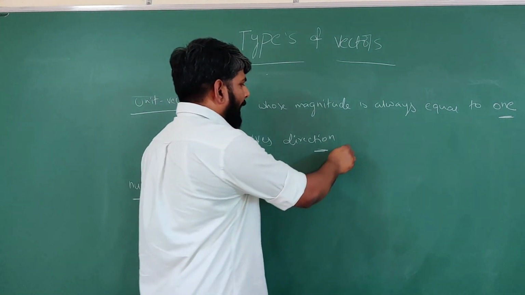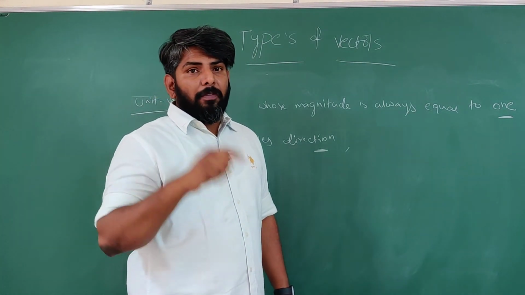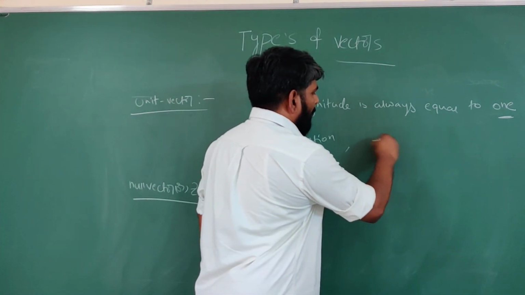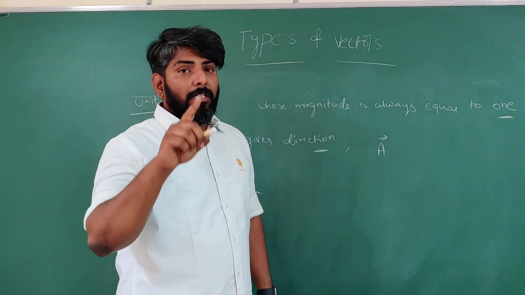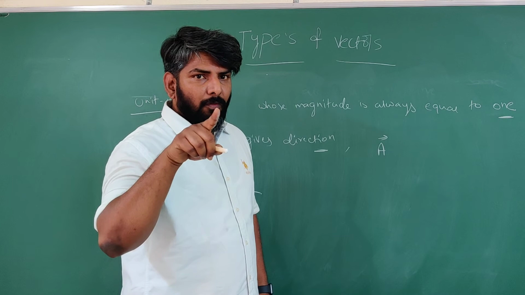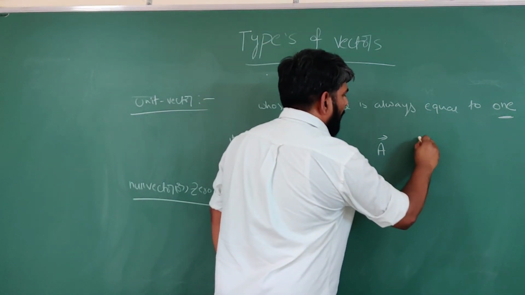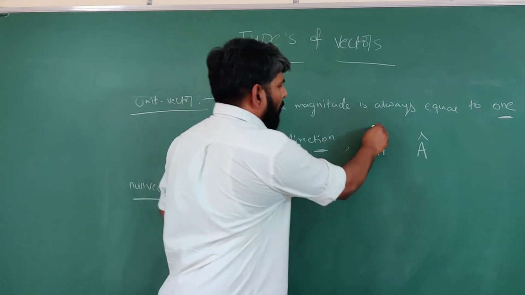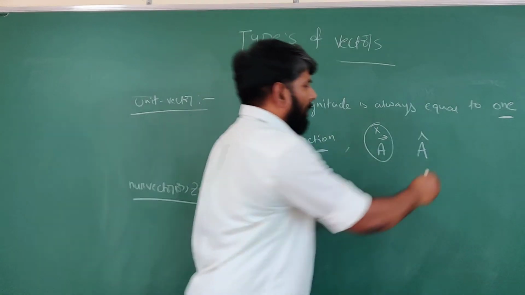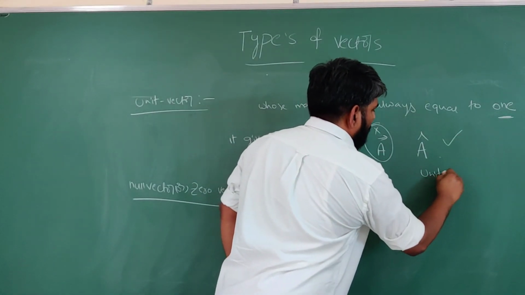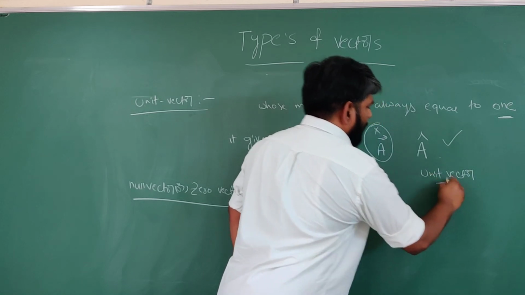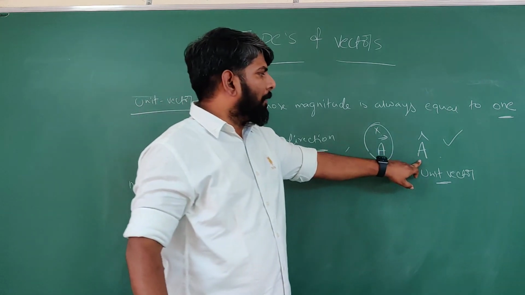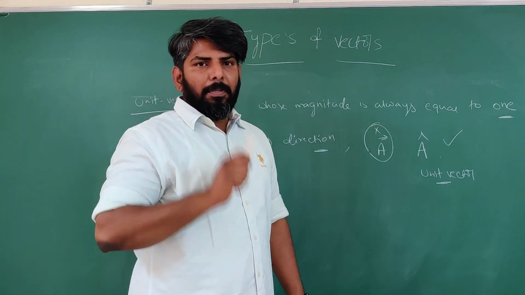And one more important point. Previously, I told you very clearly, a vector generally we mention with the symbol a bar, right? But a unit vector is always mentioned like a power cap, a hat, not a bar. This is wrong, this is not a unit vector. This is a unit vector. Got it? It is just a vector, not a unit vector. Unit vector means a with a cap. Keep it in your mind.